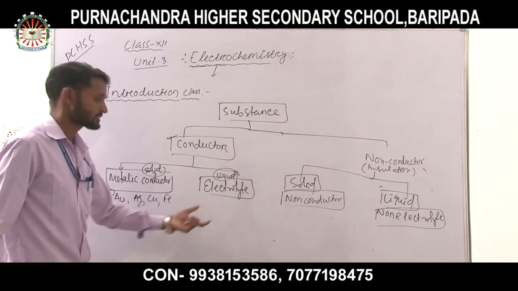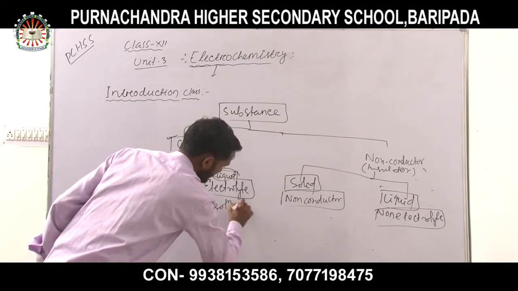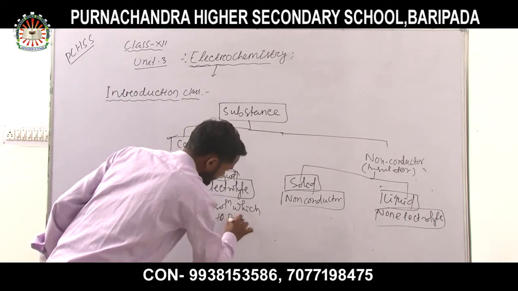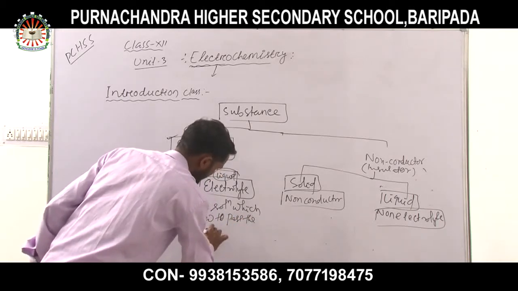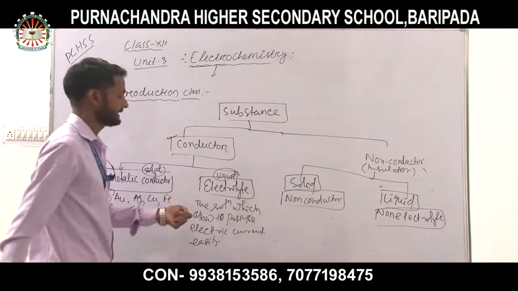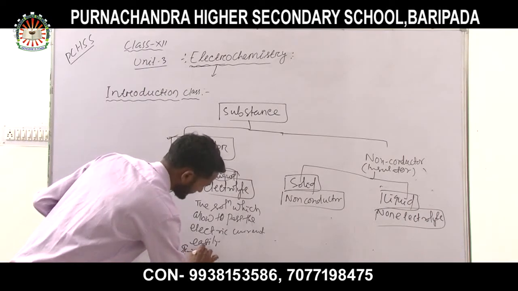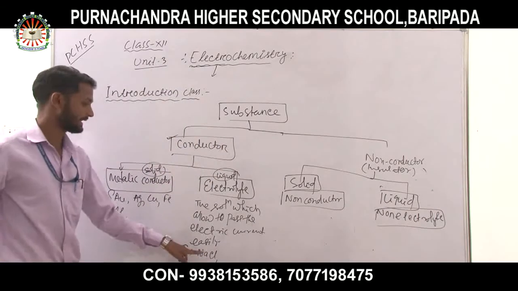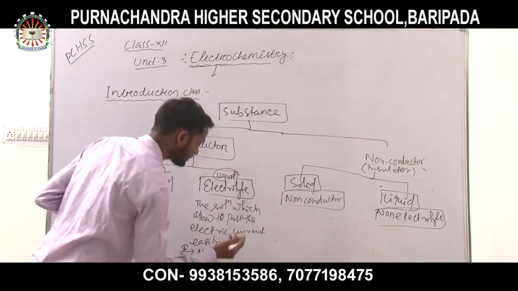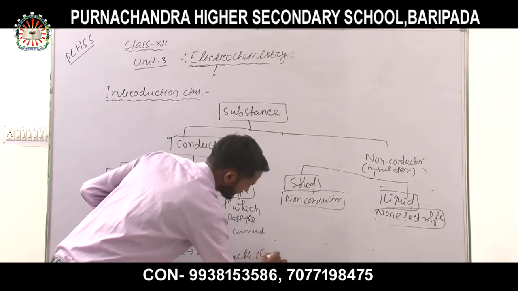So electrolytes are solutions which allow the electric current to pass easily. Examples of electrolytes are the aqueous solution of NaCl, the aqueous solution of any other salt, acid or base, BaCl2, CaCl2.